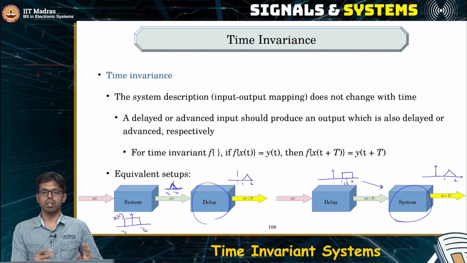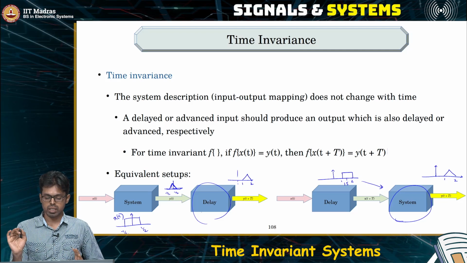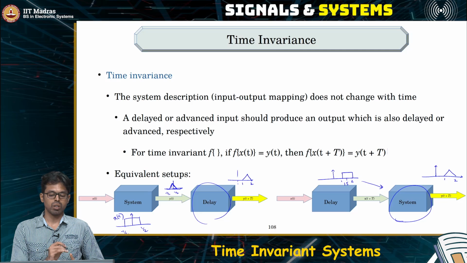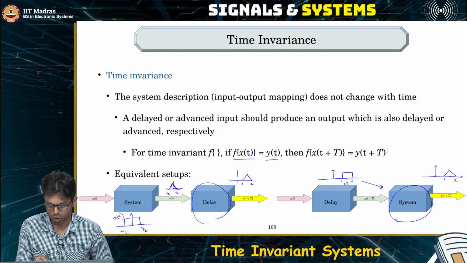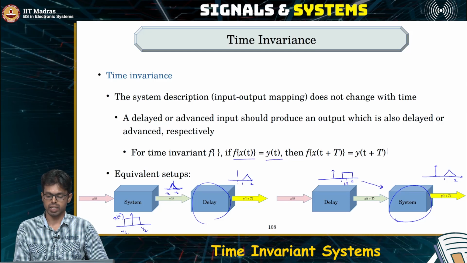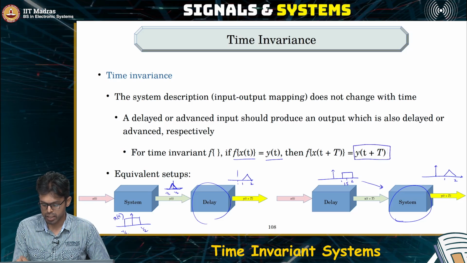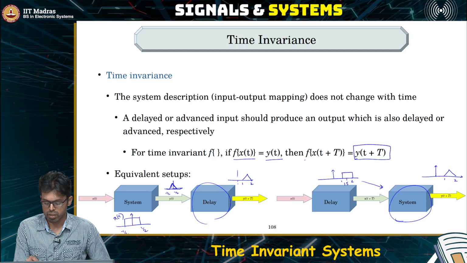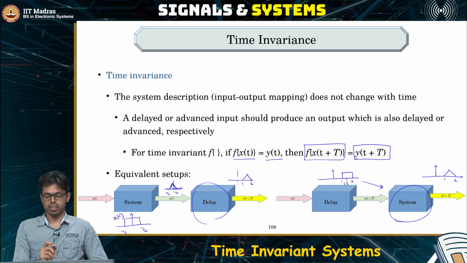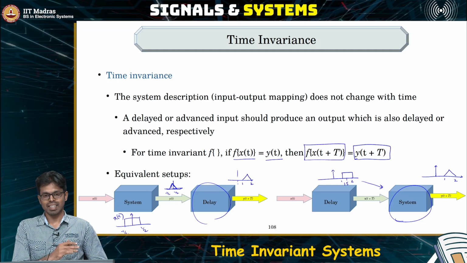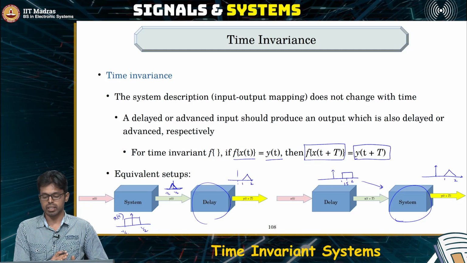The system does not really care at what time I get the input. The output is always a fixed function of the input. So as you can see here, if the system is producing an output of y of t for the signal x of t, then the system should produce an output of y of t plus capital T for an input which is x of t plus capital T. In other words, the output signal is strictly dependent only on the input signal and not on the time at all.